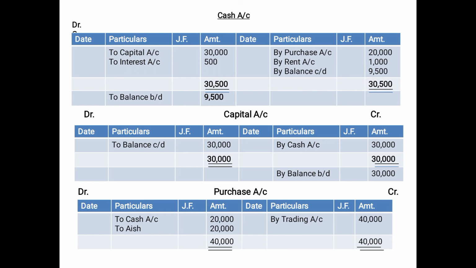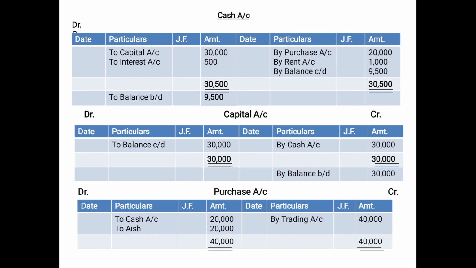But if the debit side is more than the credit side, that means the deficiency is on the credit side, so you will write the balancing figure on the credit side as by balance carried down, or by trading account if it is goods related, or by profit and loss account if it is a nominal account. On the contrary, if the credit side is more than the debit side, that means the deficiency is on the debit side, then there you will transfer the balancing figure. Balancing figure means the amount with which both columns tally.